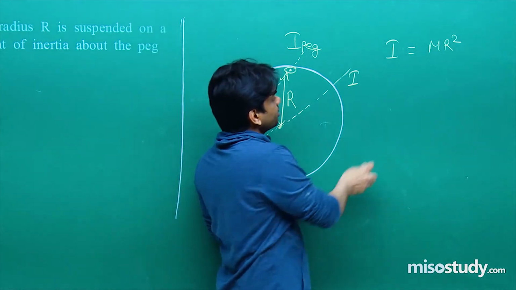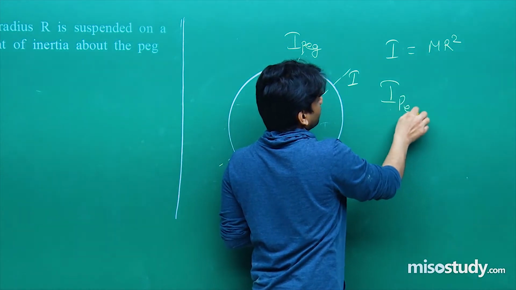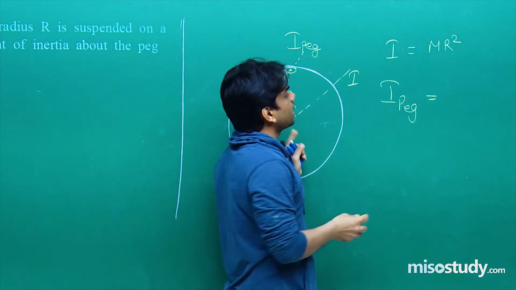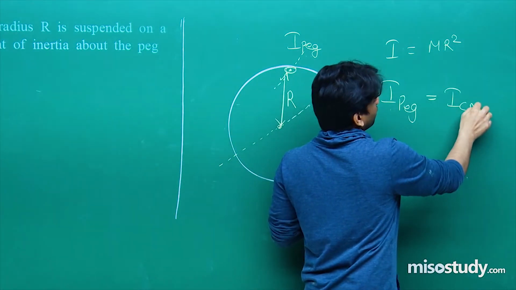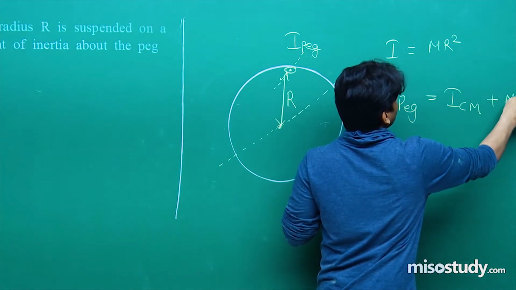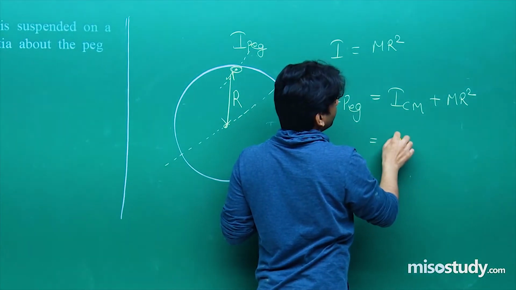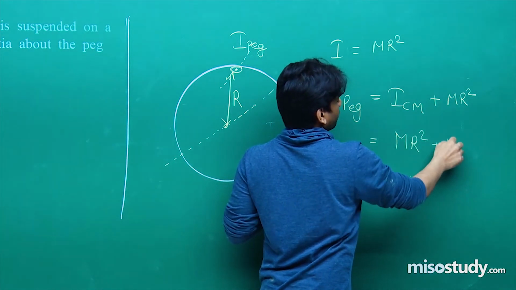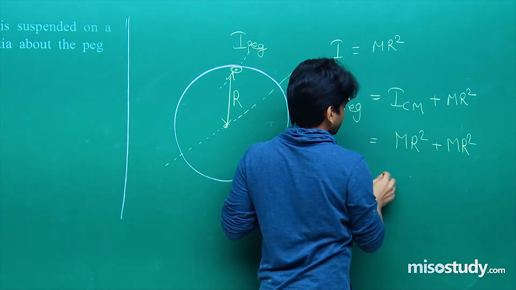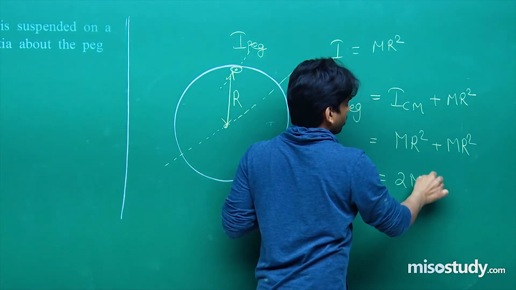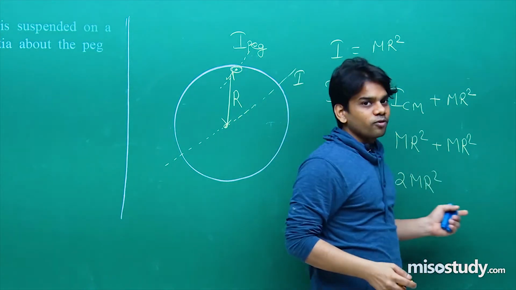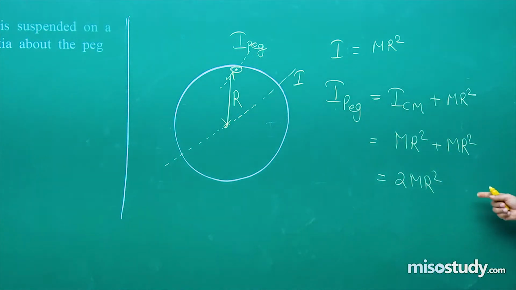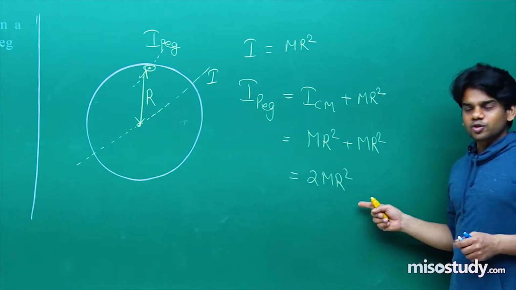Clearly we can write moment of inertia through peg will be equal to moment of inertia through center of mass, that is I, plus mr whole square. This will come out to be I through center of mass, that is mr whole square, plus mr whole square, which is 2 mr whole square. I hope that you have understood how to reach this part, and the answer you are obtaining is 2 mr whole square.